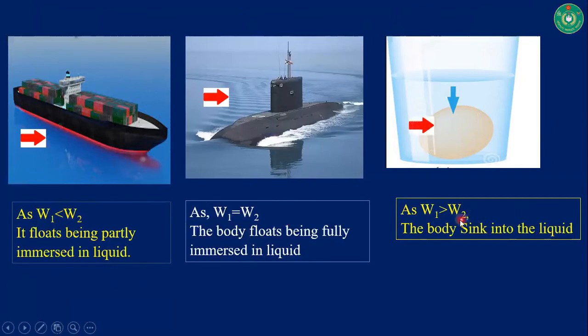And here W1 is greater than W2, so this body will sink into the liquid. I think these three conditions are clear to all of you. Now I am going to start the next topic.